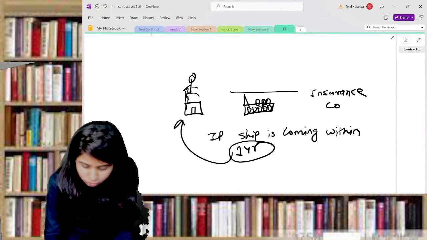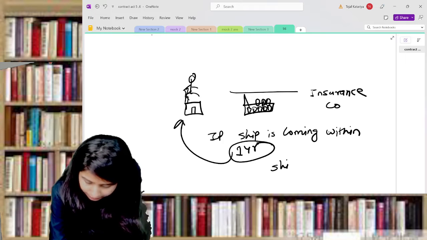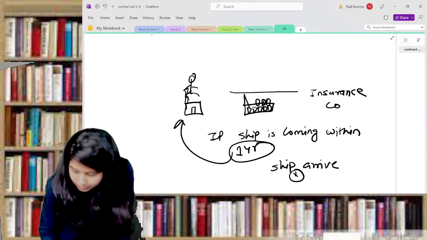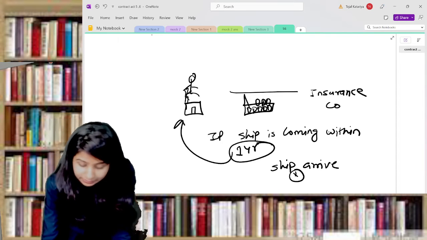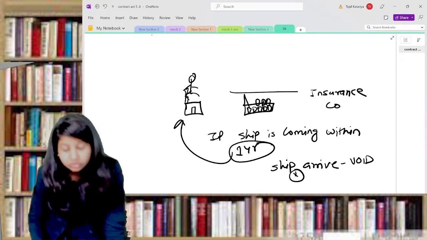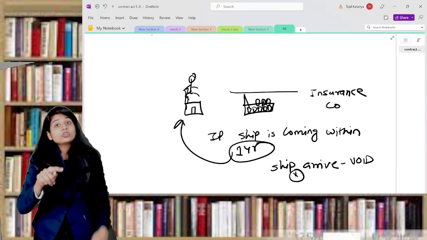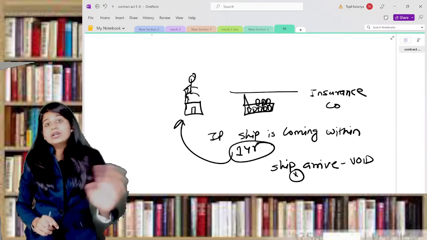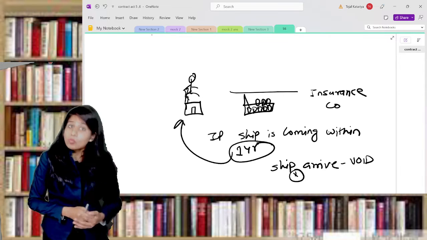In this situation, assume the ship did not arrive. Then what will happen? The contract will become a void contract. Why? Because your contract was on the happening of a certain event within a fixed period of time. So if that event is not going to happen, that contract will become void.